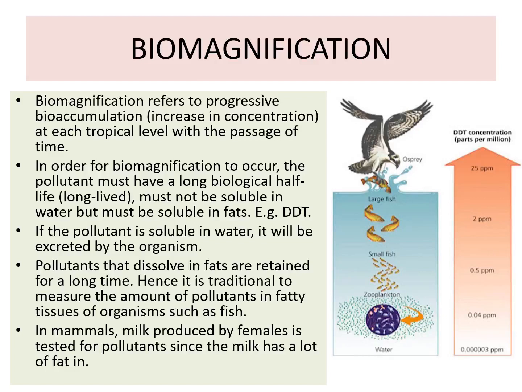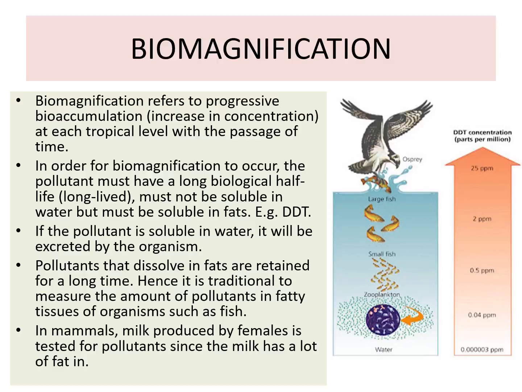It must not be soluble in water, but must be soluble in fat. For example, DDT. If the pollutant is soluble in water, it will be excreted by the organism. So the pollutants that dissolve in fats show maximum biomagnification, as they are retained inside the organism for a longer time.